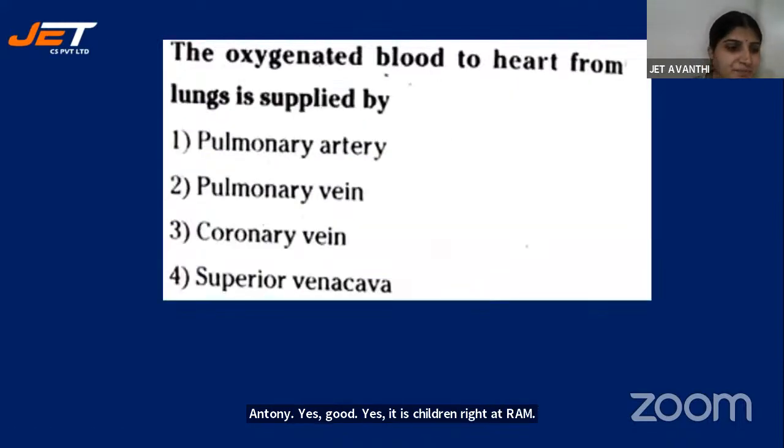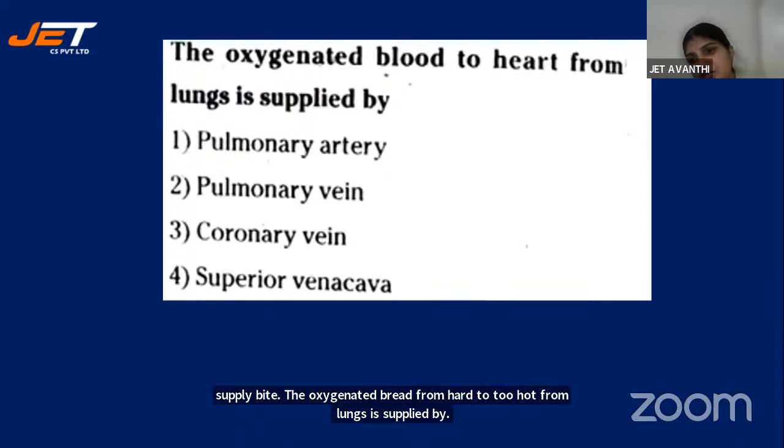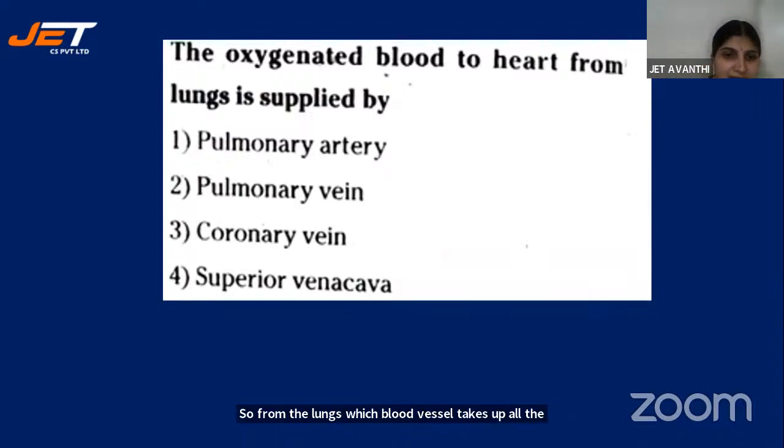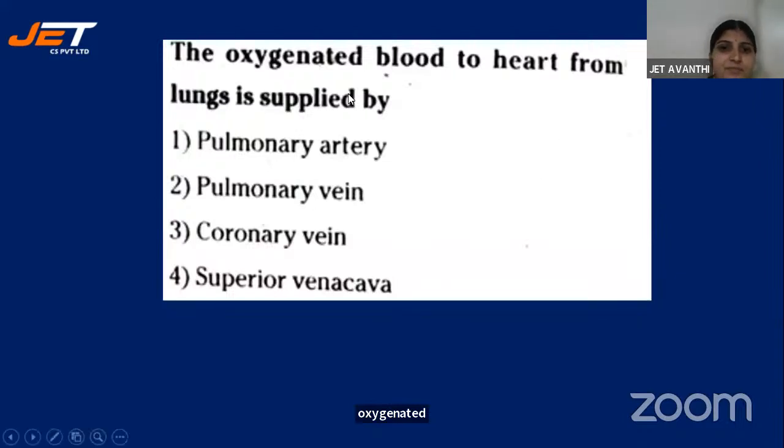Next question. The oxygenated blood to heart from lungs is supplied by. So from the lungs, which blood vessel takes up all the oxygenated blood? That's the answer. Pulmonary artery, pulmonary vein, coronary vein, or superior vena cava. Answer, children?